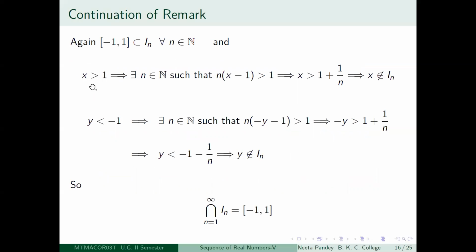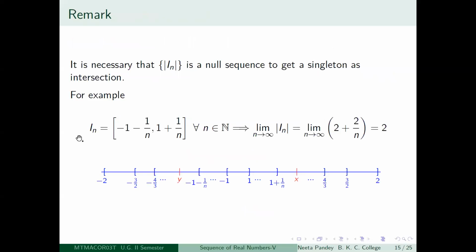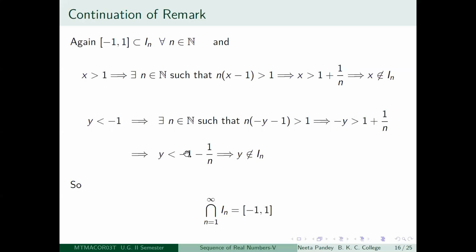So what we are going to say is that just take any x greater than 1, then x - 1 is a positive number. So use the Archimedean property. What do you get? There exists a positive integer n so that n times (x - 1) is greater than 1. That means x - 1 is greater than 1/n, that is, x is greater than 1 + 1/n. So if x is greater than 1 + 1/n, then clearly it is not in In, right? So it cannot belong to the intersection.